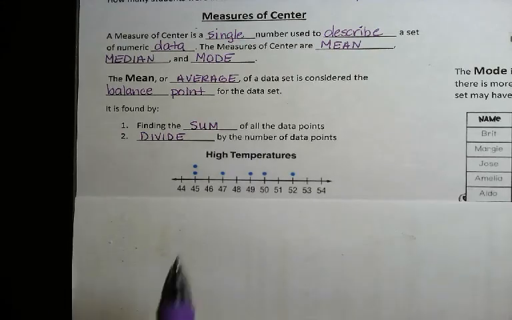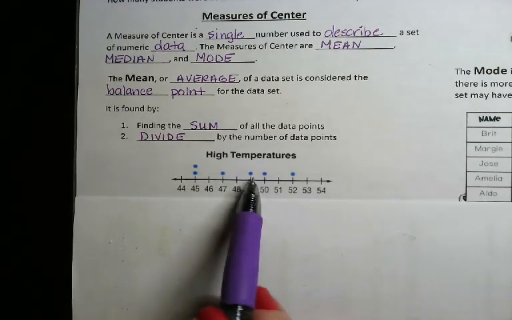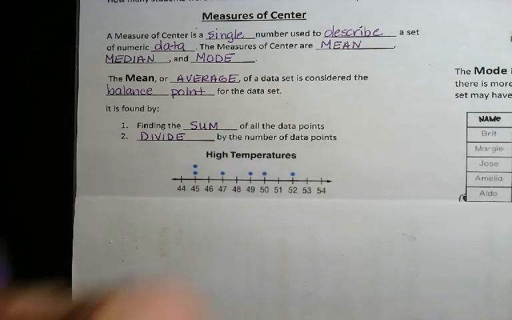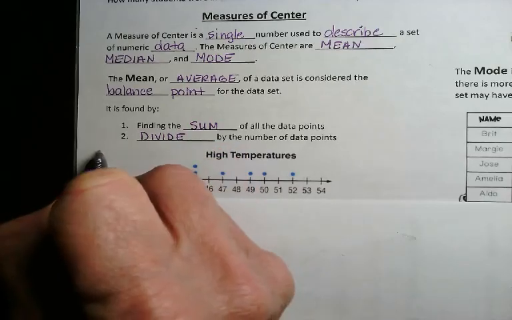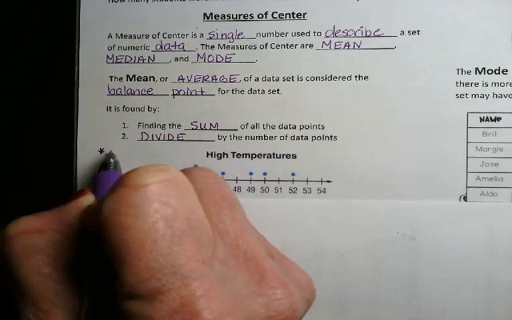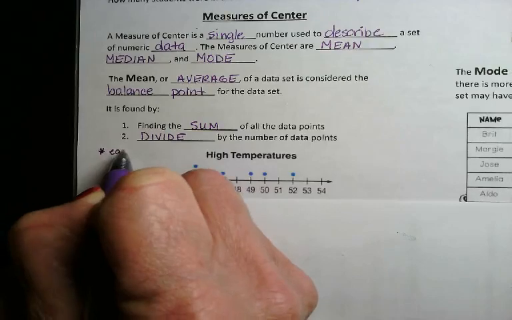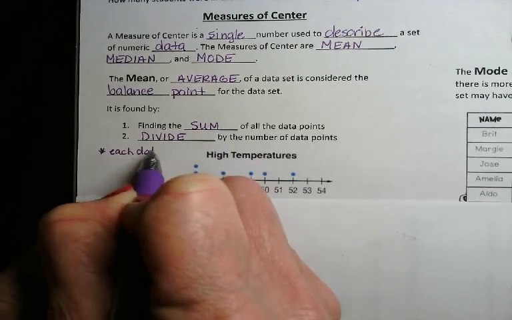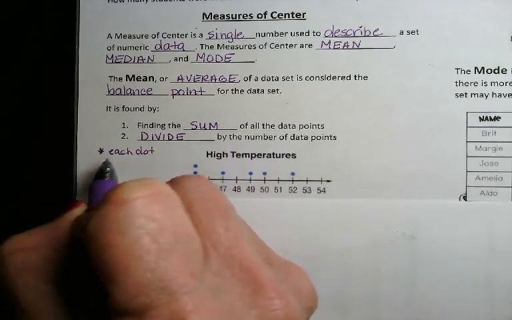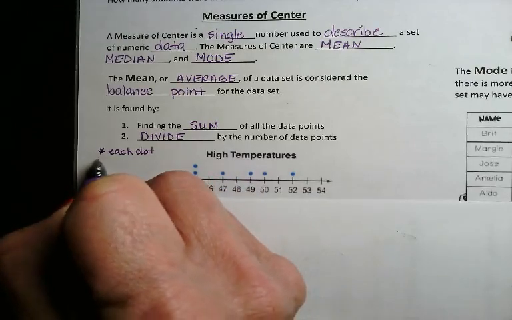So each one of these dots, I don't know if you're familiar with a dot plot, but let's make ourselves a note. Each dot represents a number or occurrence.